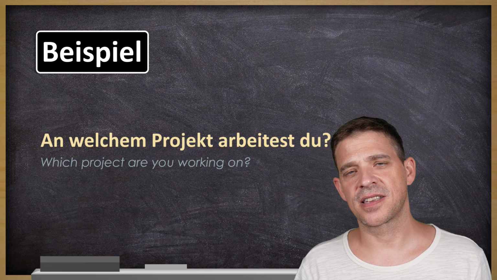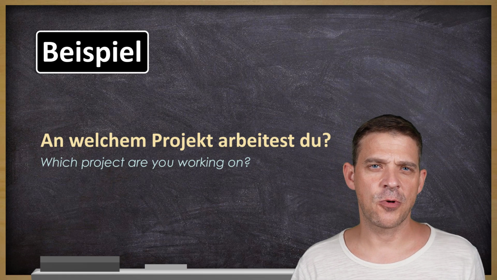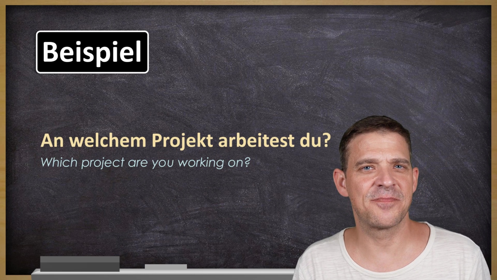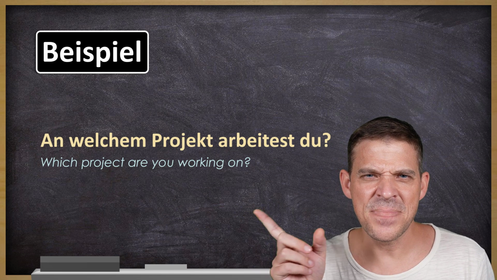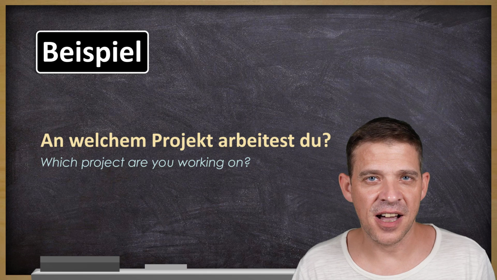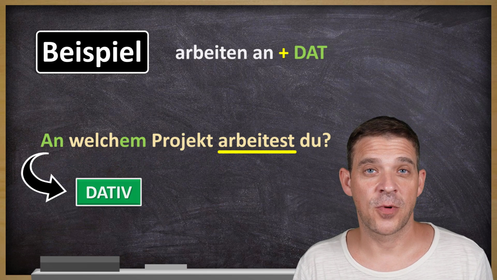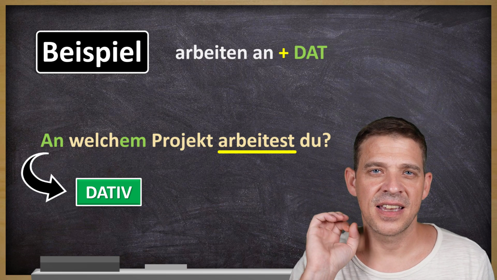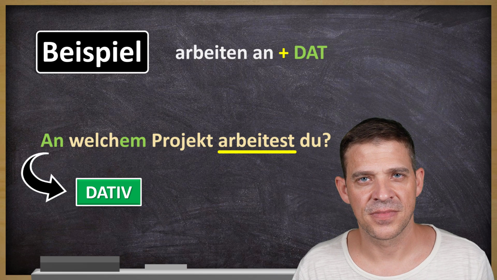Let's look at another one. An welchem Projekt arbeitest du? Which project are you working on? Here we have the preposition an. An ist auch eine Wechselpräposition. Which case here? We look at this welchem, this m is always a sign for Dativ, and it is actually also Dativ. And why here as well? Because the verb arbeiten an is plus Dativ. There is no arbeiten an plus Akkusativ.